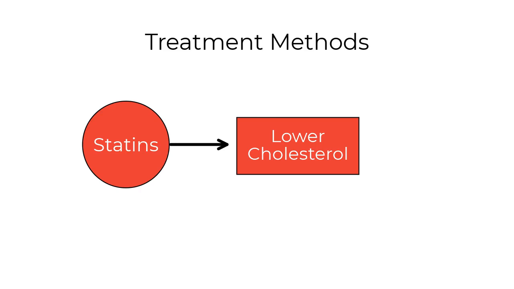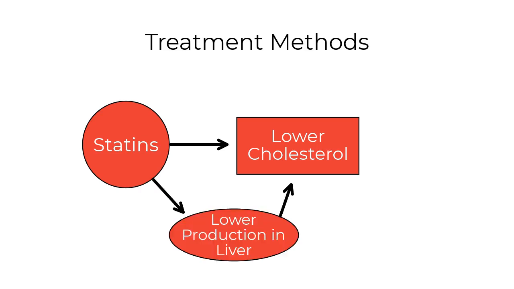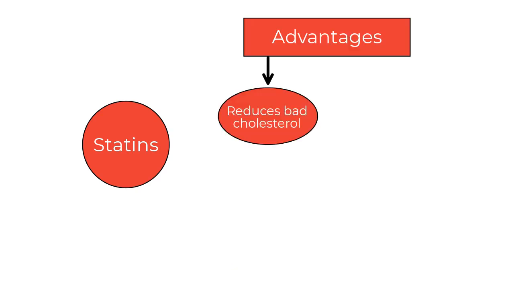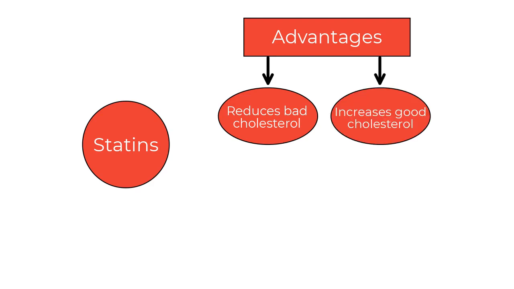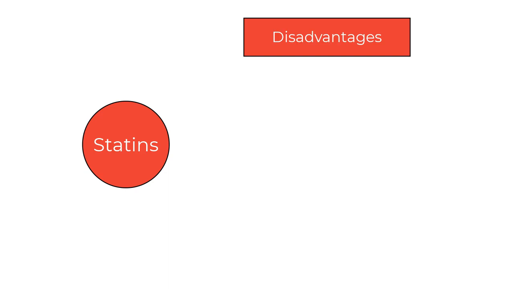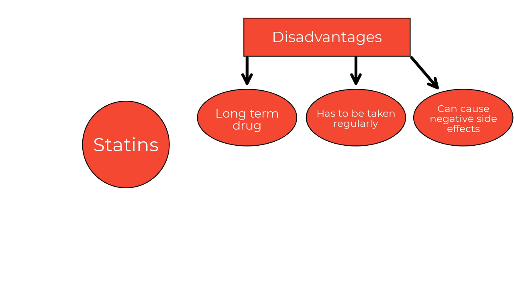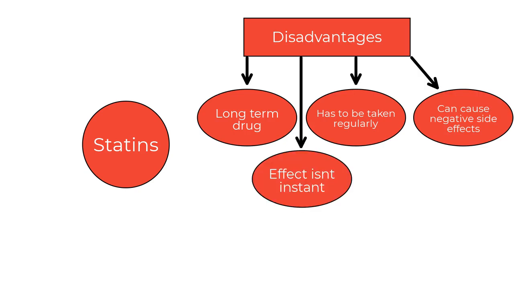We'll now look at 3 different treatment methods. Statins are drugs to help lower cholesterol levels in the blood. They do this by lowering its production in the liver. Advantages are that they reduce the amount of so-called bad cholesterol in your blood, and increase the amount of good cholesterol. Adversely, some disadvantages include that it is a long-term drug, has to be taken regularly, can cause negative side effects, and the effect isn't instant, it takes a while to work.